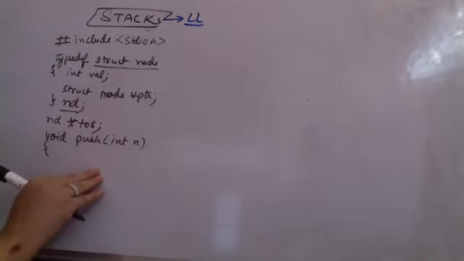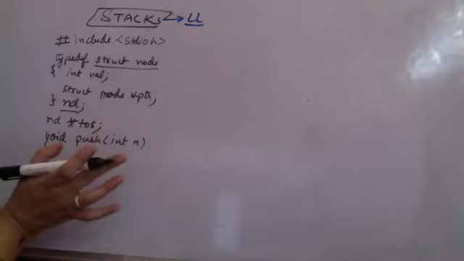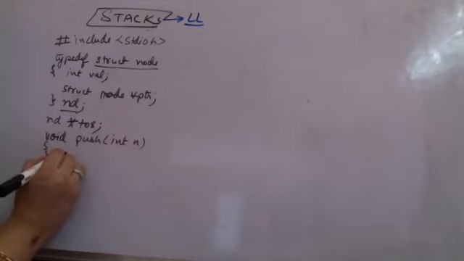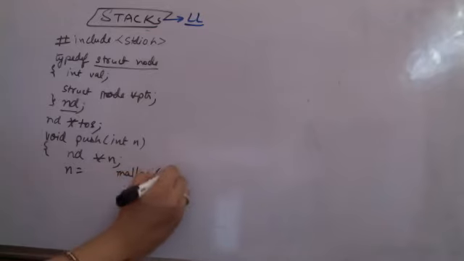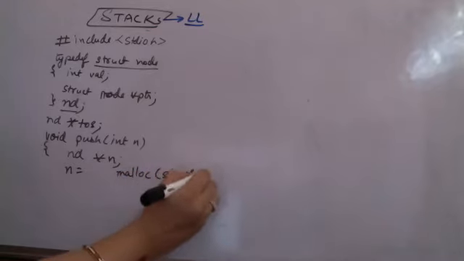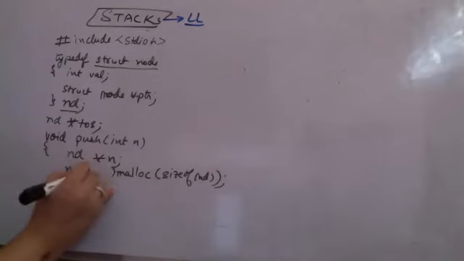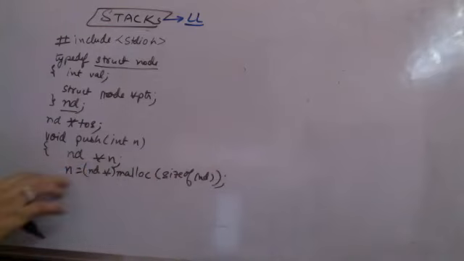Now I'm not checking the overflow condition since we are using the linked list. I am going to create a temporary node and then I have to check if top of stack is initially null, so I have to give something to the top of the stack. That is all I have to do. So I'm taking a temporary node, supposedly nd. I'm creating a new node here. Let me allocate some memory. So I'm using a memory allocation function, size of the node, and I have to typecast this specifically into node pointer. This is the memory allocated to the one node.